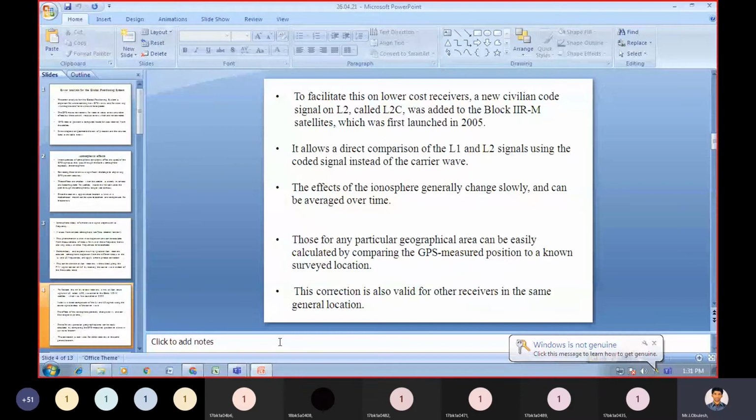To facilitate this on lower cost receivers, with the help of low cost receivers, we will be able to facilitate it to you.